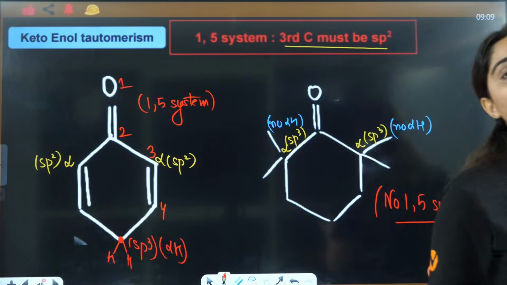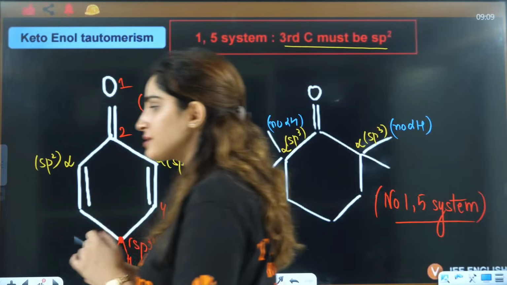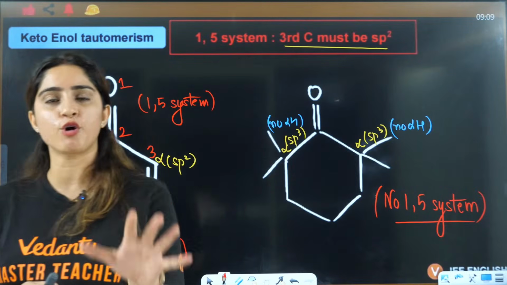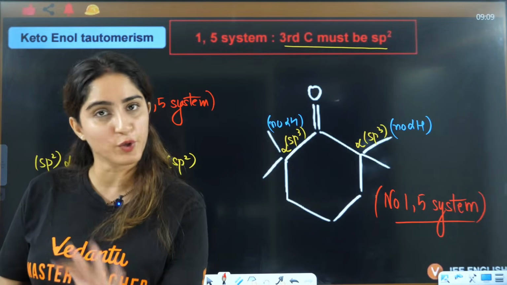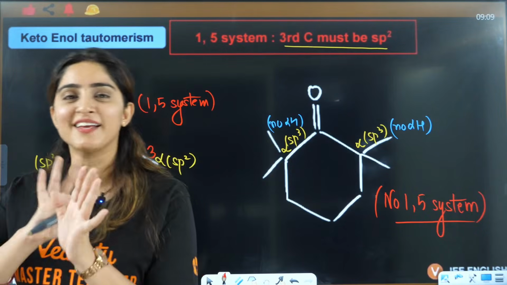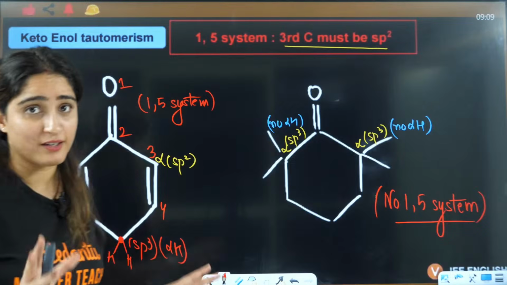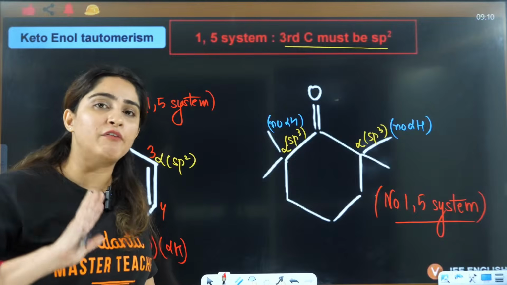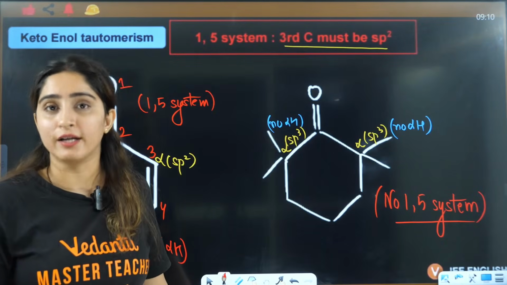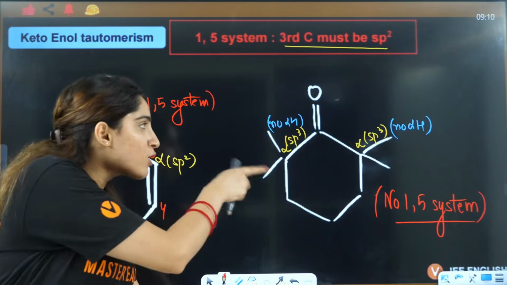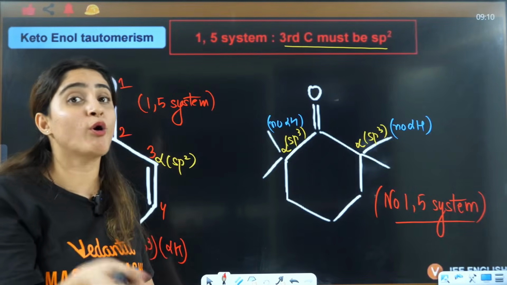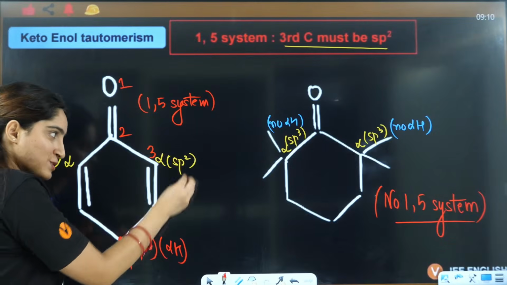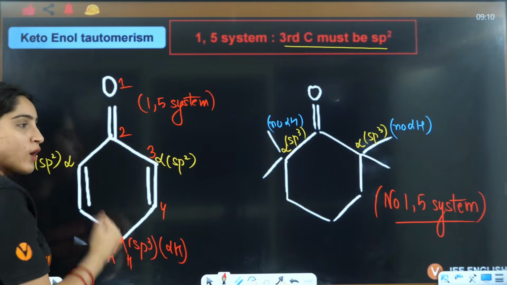So to be clear on that, this is 1-5 system. Oh, don't worry, you don't have to take a drop because you are giving your 100%. I was just giving an example that if anyone fails, whether they will recover or not depends upon so many conditions. So here also it will recover or not, it will depend upon why it has failed. So here it has failed because of sp2, then it can go beyond to 1-5 system.